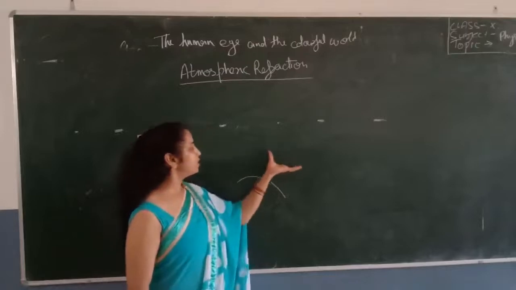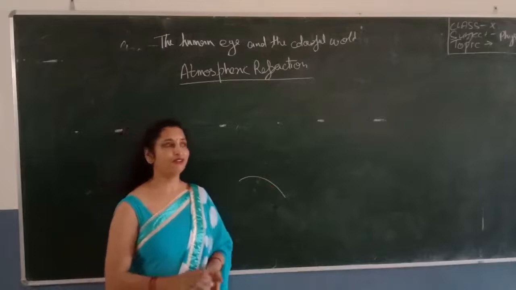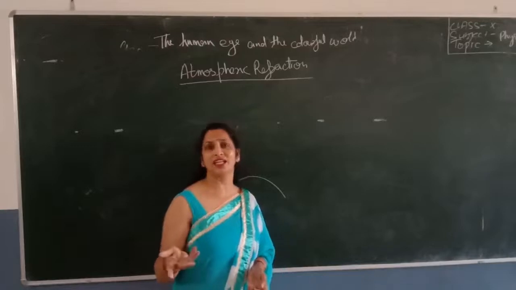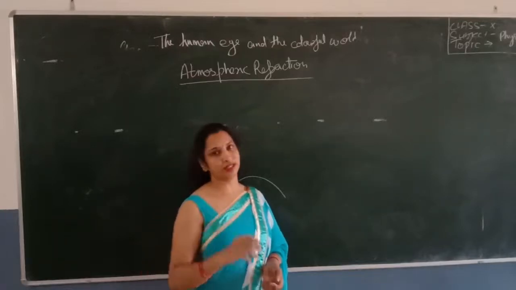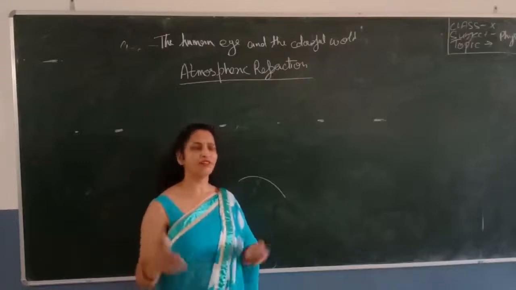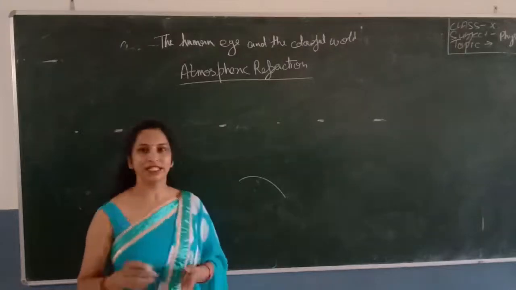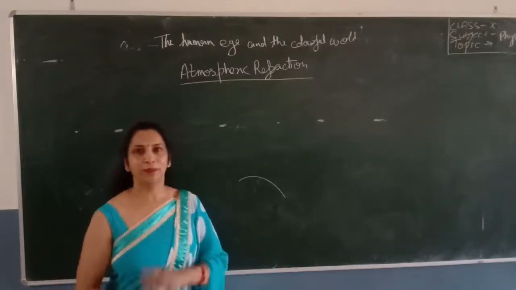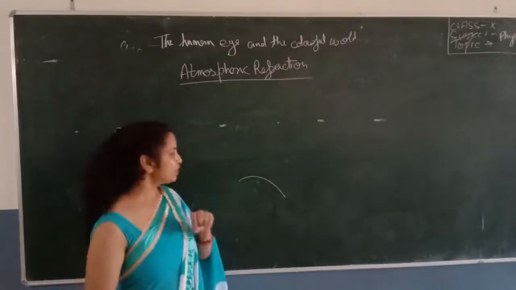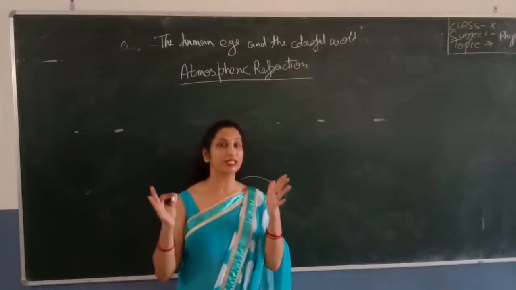These different optical densities can also arise if warm air is present in the atmosphere. Warm air will behave like a rare medium, and cold air will behave like a denser medium. The atmosphere at different altitudes does not have the same density, and this density can change. It depends on the blowing of warm air or cold air.